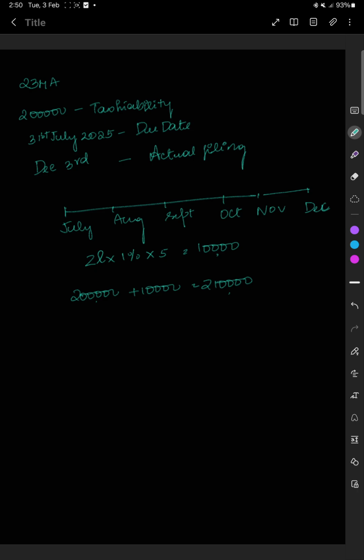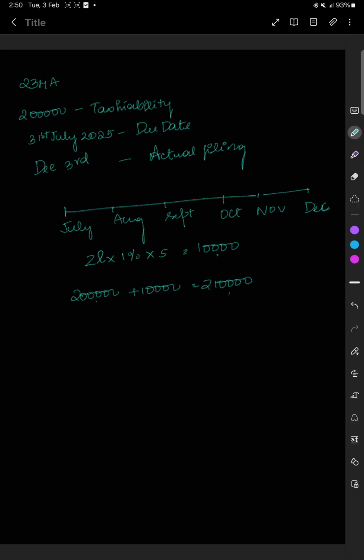So now 234A is default in filing the return of income. So there is a tax liability of 2 lakh and 31st July is the due date. You have not filed by 31st July, and you have filed it on December 3rd. Now, what is the 234A interest which is levied? It is 1% per month or part of the month.